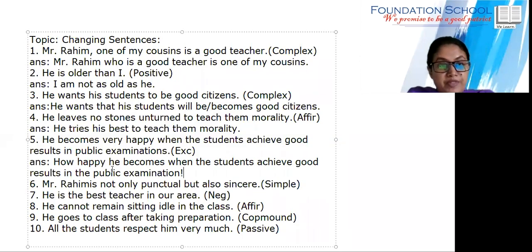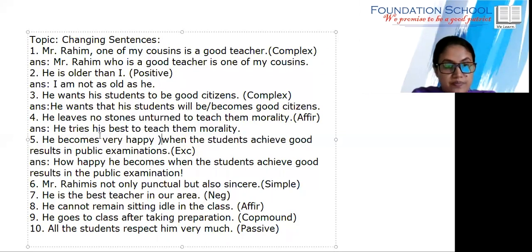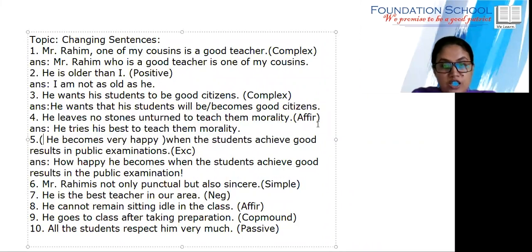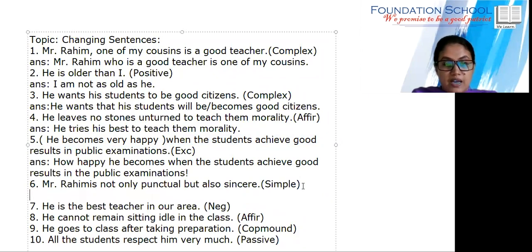Okay, students, see here. That is, he becomes very happy. So only these things we need to change. I'm putting bracket here. He becomes very happy. The others, when the students achieve good results, this is the extension of the sentence. This thing we need to change, turn into exclamatory. So how happy he becomes. How happy he becomes when the students achieve good results in public examination. Okay, this is exactly the right answer.